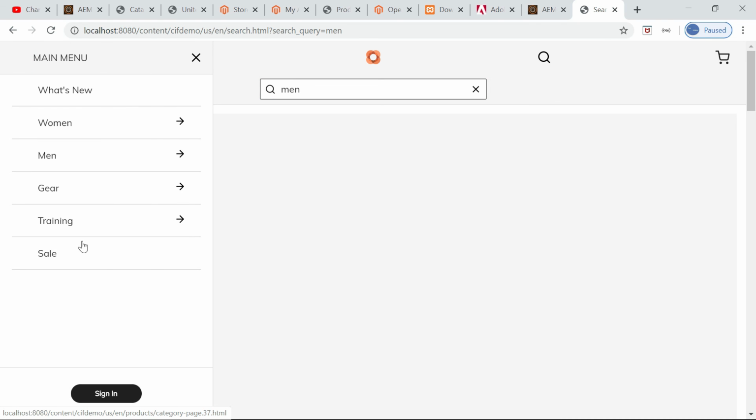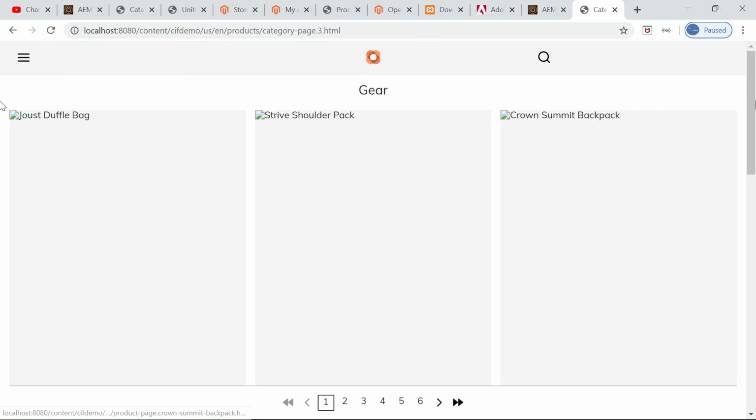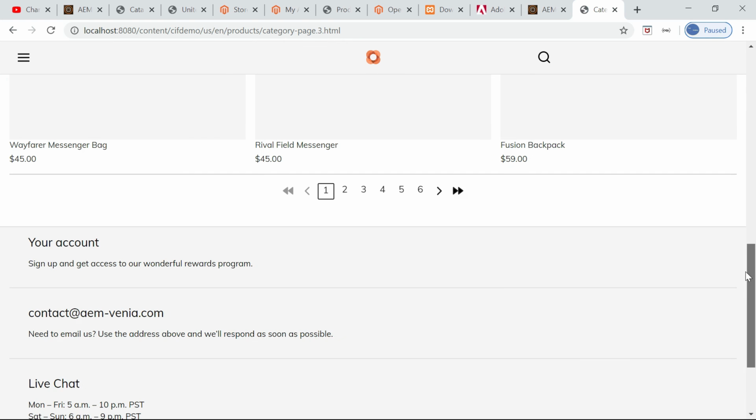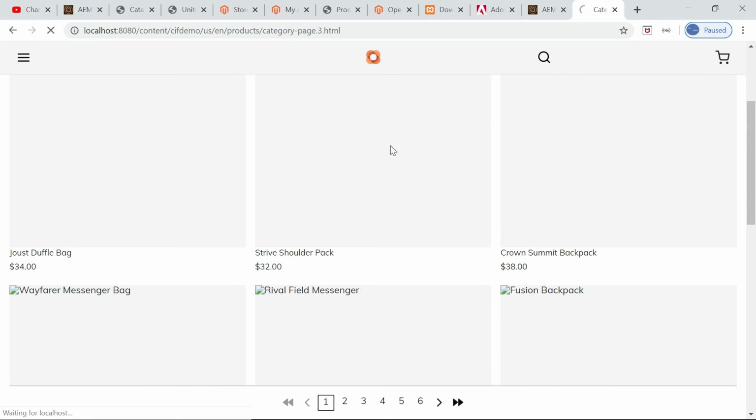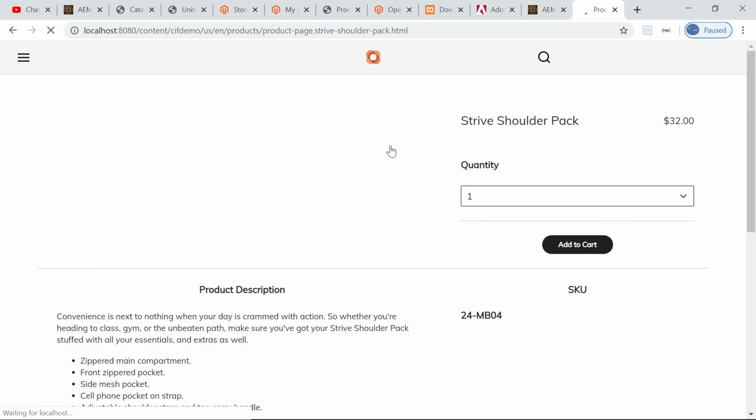This is the category page, where the root category is configured. Here the category details will be displayed. You can click on any category and it will take you to the category page. Again the images are broken, but if you click on any of the products, it will display. If you do not configure that root category, the category will be empty, so you need to configure it if you want to display those category details.